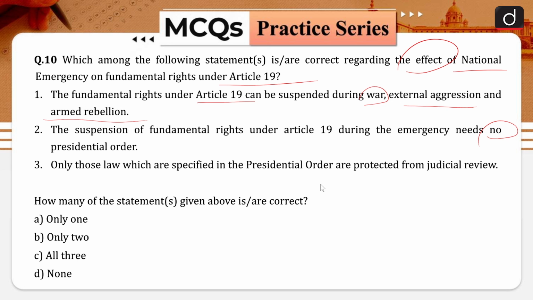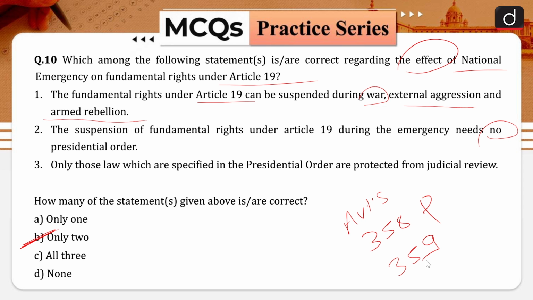Option A is only 1, option B is only 2, option C is all 3, and option D is none of the statements given herein are correct in nature. The correct answer for this question is going to be only 2 statements are correct in nature. So basically Articles 358 and 359 describe the effect of a national emergency on the fundamental rights.